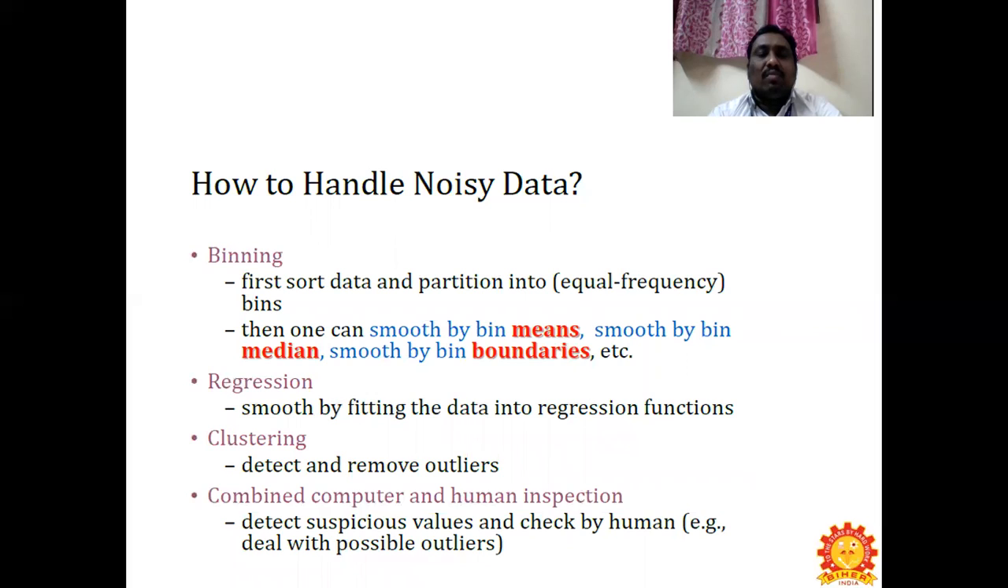Clustering is nothing but grouping data and removing the outliers, that is, detect and remove outliers. The final one is combined computer and human inspection: detect suspicious values and check by human, for example dealing with possible outliers. It is an interaction between the computer and a human. The human checks and acts as an inspector, inspecting what errors occurred in data pre-processing.